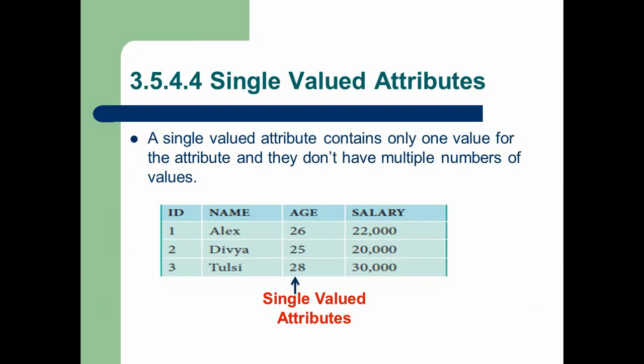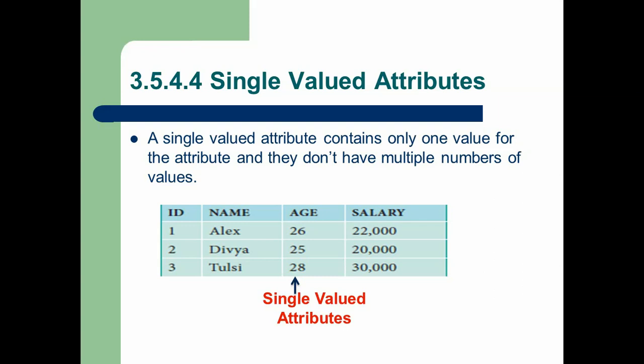For example, here age is the single value attribute because here we can specify a single value. We cannot give more than one value for age. For example, a man does not have more than one age. At a particular time, the age value for a man is one. So that is single. That's why these are called single value attributes.